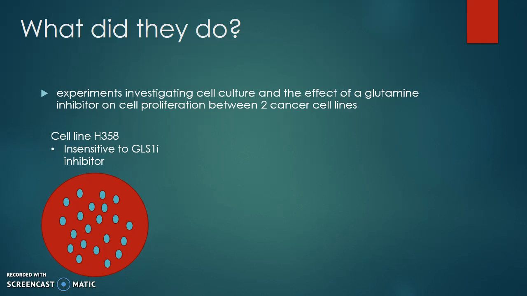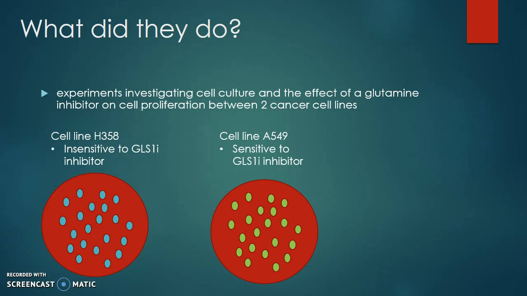They used two cell lines, H358, a cancer cell line that is known to be insensitive to the inhibitor GLS1I, shown here in the color blue, and the cancer cell line A549, shown here in green, which is known to be sensitive to GLS1I. GLS1I works to prevent glutamine metabolism and as such would have a negative effect on cell proliferation.